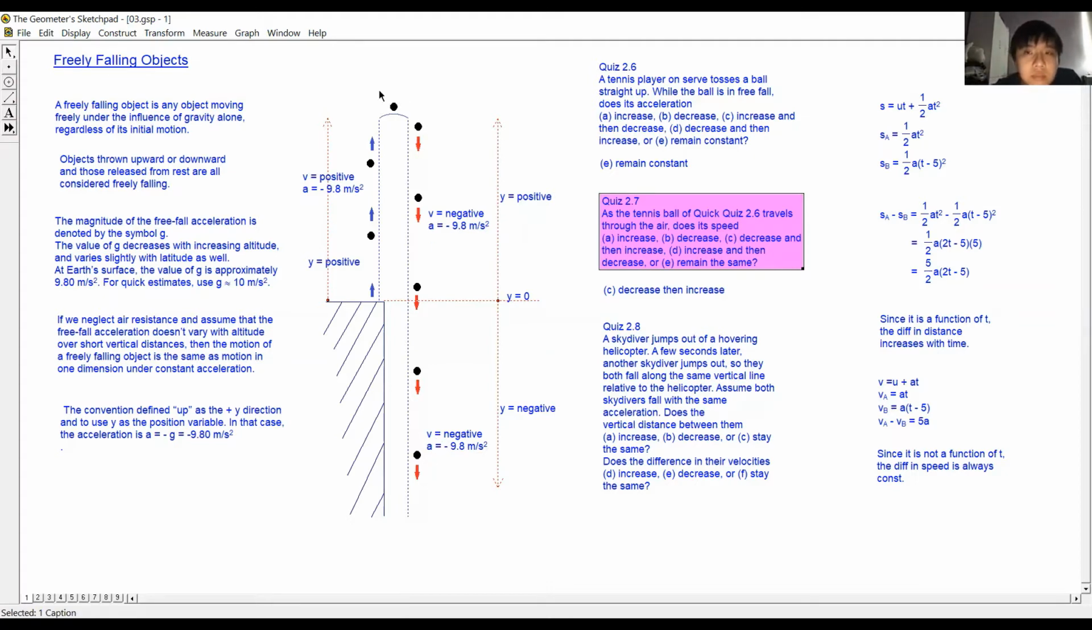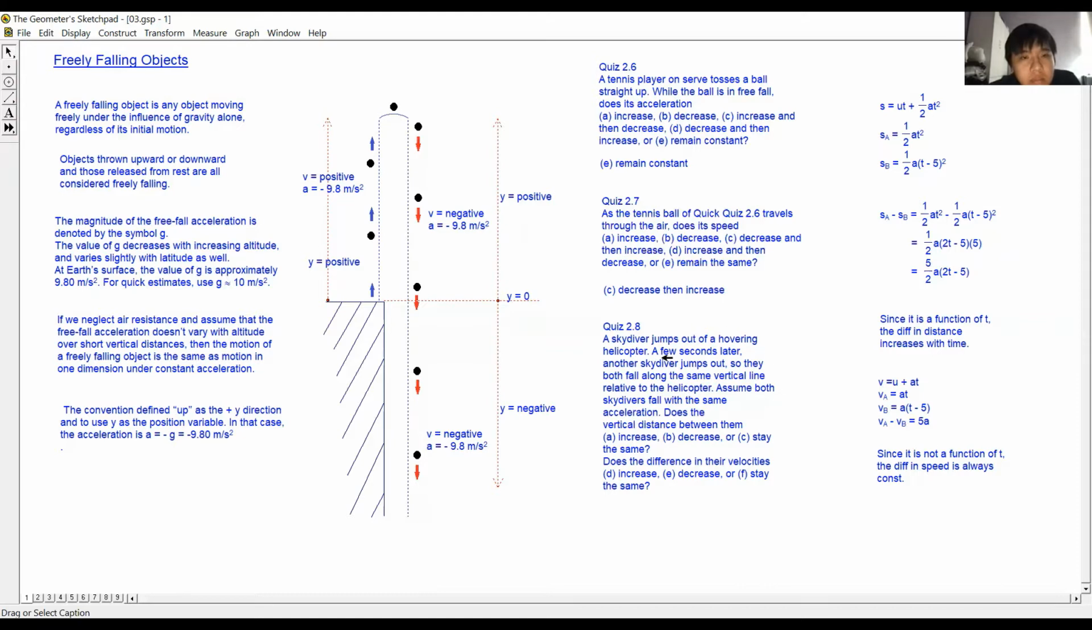So the velocity will decrease then increase, or increase then decrease, which one? Decrease then increase. Correct. Because when you go up it decreases, when you come down it increases. So the answer is decrease, then increase, right? So this is correct. Okay.